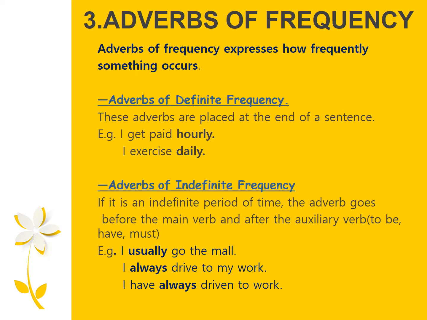Now let's look at the third type of adverb, adverbs of frequency. These adverbs express how frequently something occurs. Now they are divided into adverbs of definite frequency and adverbs of indefinite frequency. In the case of adverbs of definite frequency, these adverbs are placed at the end of a sentence. For example, I get paid hourly. I exercise daily.